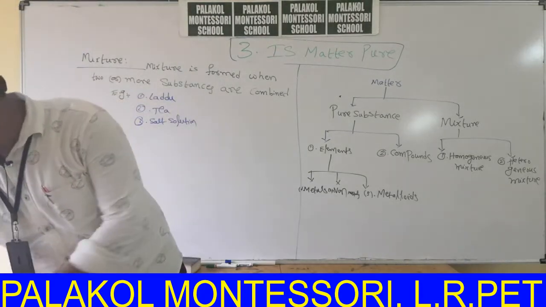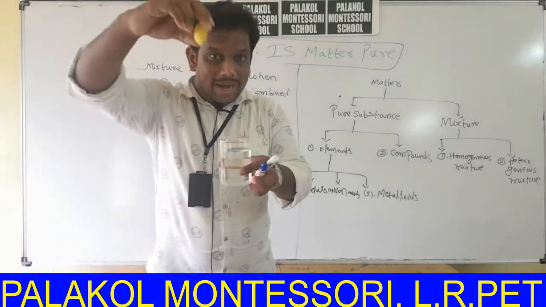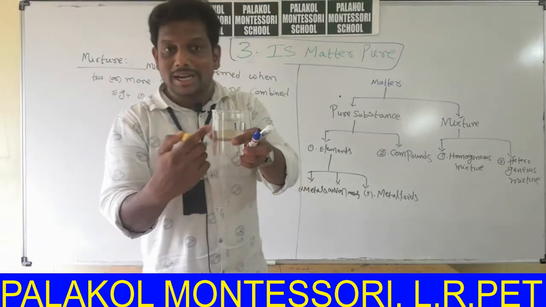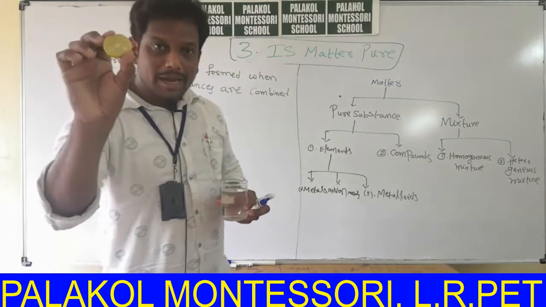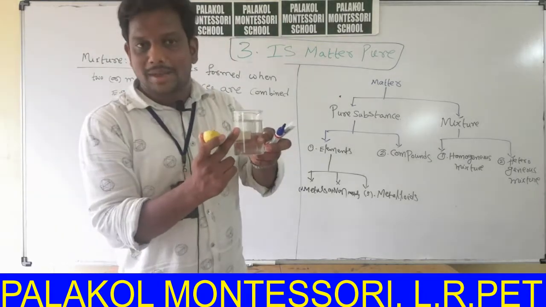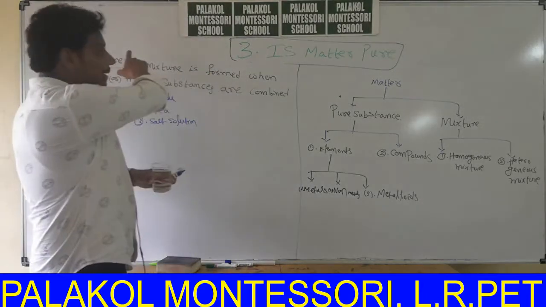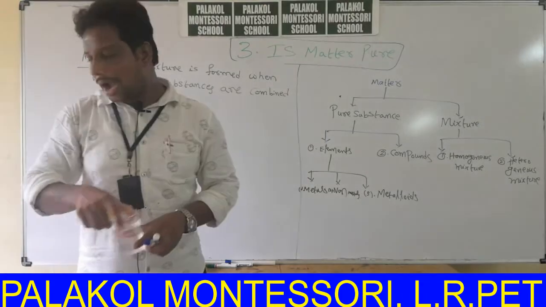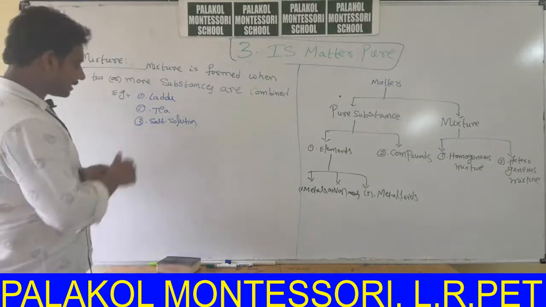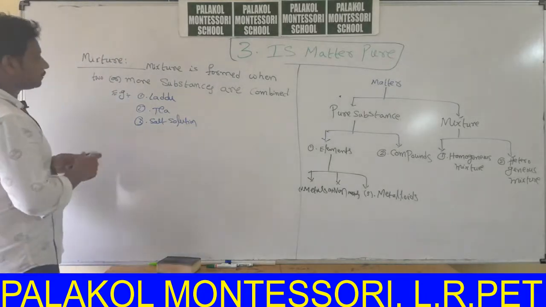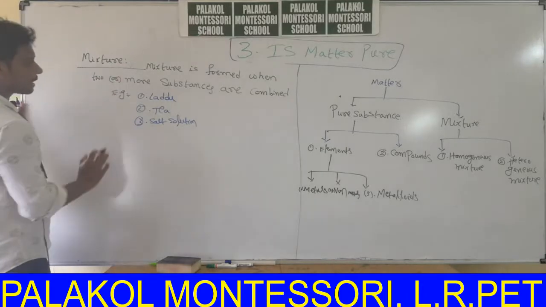Say for example, take a piece of lemon. If you add lemon juice to water, the resultant solution, lemonade, is also an example for mixture. Why? Because lemon juice is one substance, water is another substance. If you add these two, we will get a new substance. It is called mixture. Okay? This is about the definition of mixture and examples of mixture.